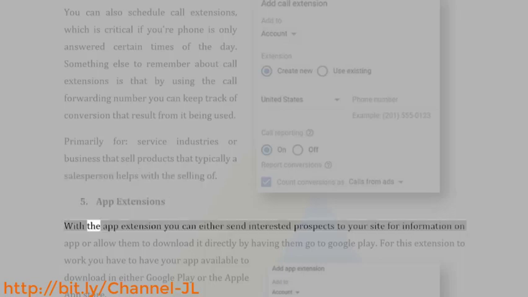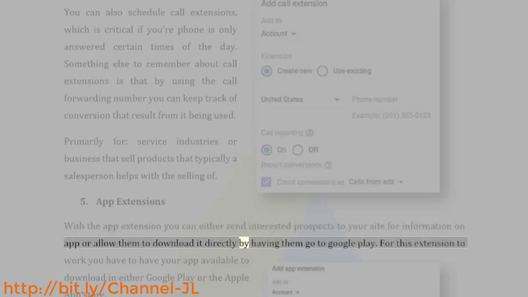5. App extensions. With the app extension you can either send interested prospects to your site for information on the app or allow them to download it directly by having them go to Google Play. For this extension to work you have to have your app available to download in either Google Play or the